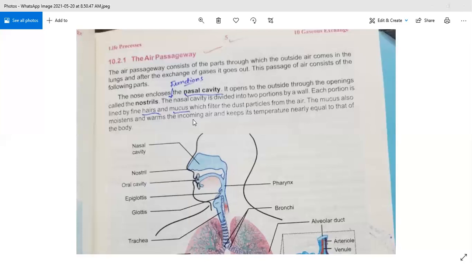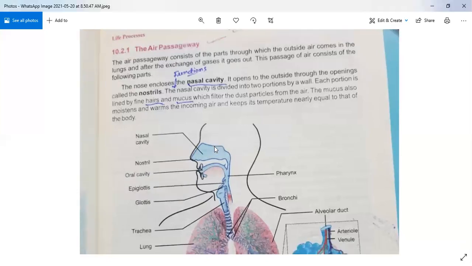So when air enters our body through the nostrils, you can also see the diagram. When air enters through your nostril into the nasal cavity, the mucus present here first stops the dust particles present in the air, and then it warms the air. It makes the temperature of the air according to our body temperature, so that the air then enters the next part of your respiratory system.